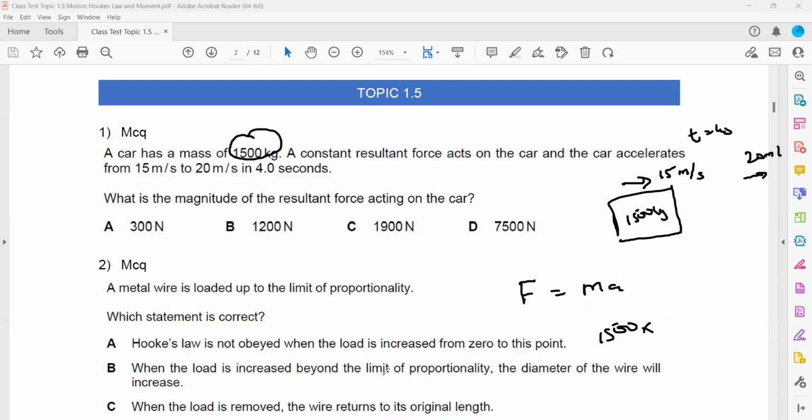The final velocity is 20, initial is 15, and how much time it took to change, that's 4. So it will be 5 divided by 4, which is equal to 1.25. So 1500 multiplied by 1.25. When we multiply, we get an answer, which is 1900 newtons.